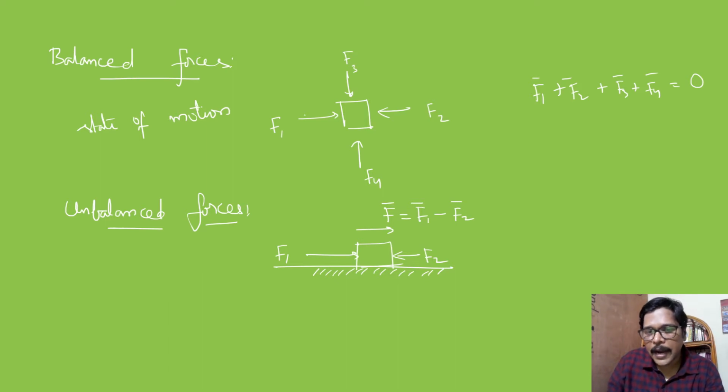So this indicates that the body is moving in the forward direction along the force F1 with the resultant force F, which is equal to F1 minus F2. So unbalanced forces acting on a body definitely bring about a change in its state of motion. So our concentration for this chapter will be particularly on unbalanced forces.